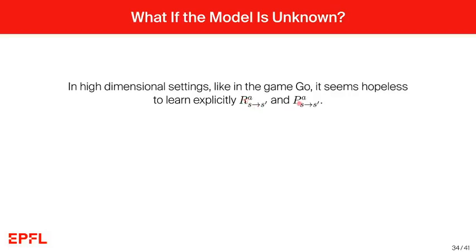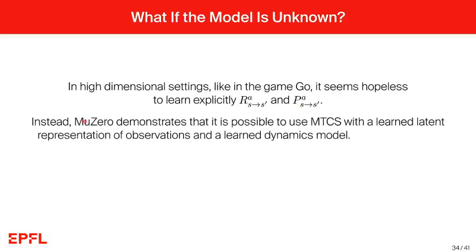Now, instead of learning explicitly the reward and the transition structure, what MuZero demonstrates is that it is possible to use Monte Carlo tree search with a learned latent representation of observations and a learned dynamics model. In spirit, this is similar to the model of variational state tabulation that I presented to you earlier, where latent discrete representations were learned from the raw observations of videos in the Doom environment. And the dynamics model there was just a tabular model that mapped these discrete latent states.